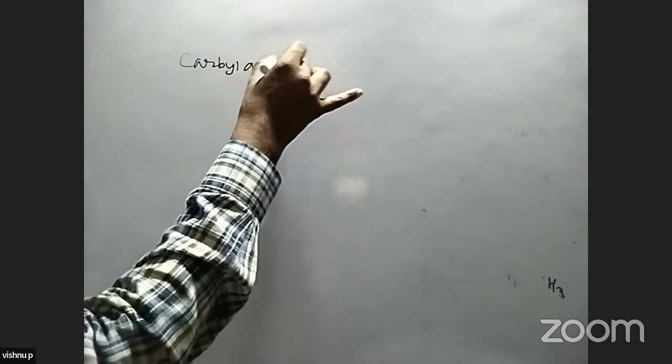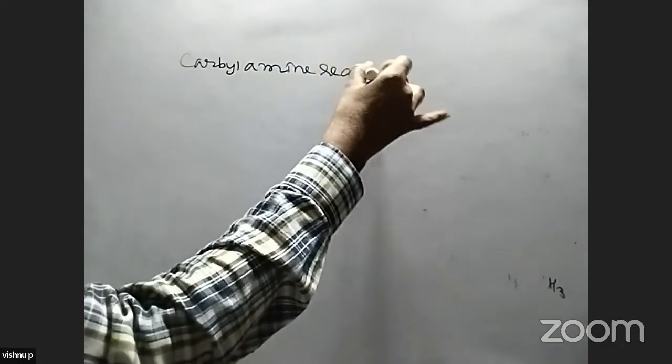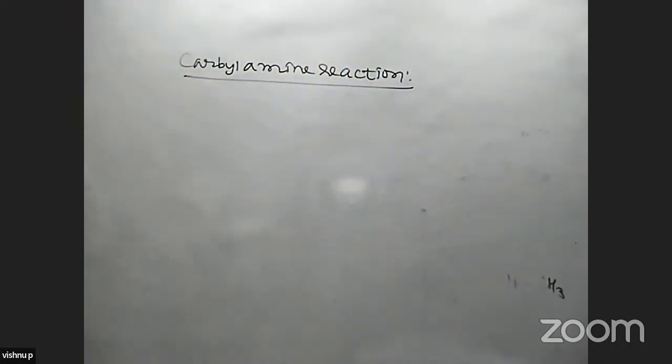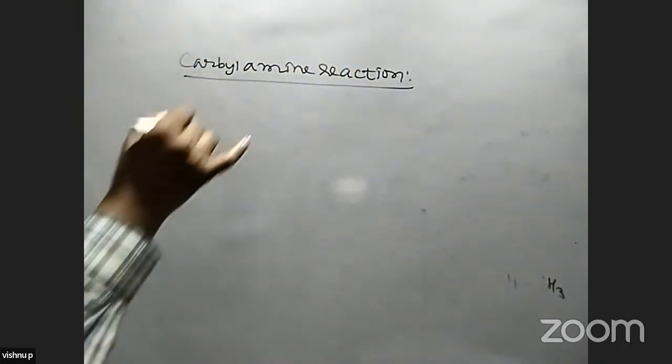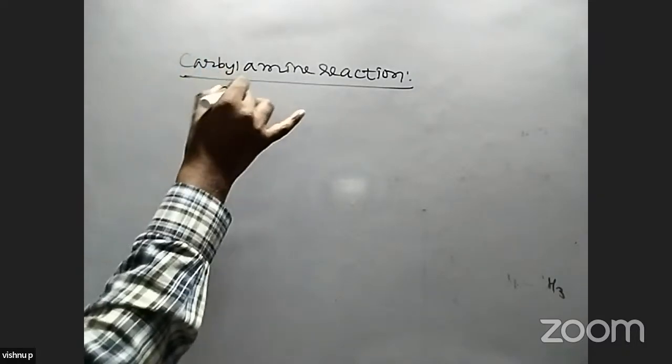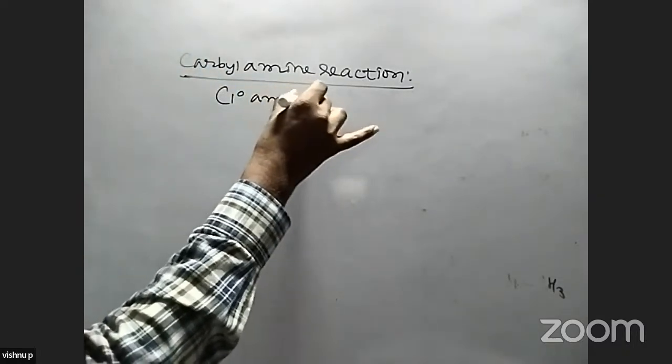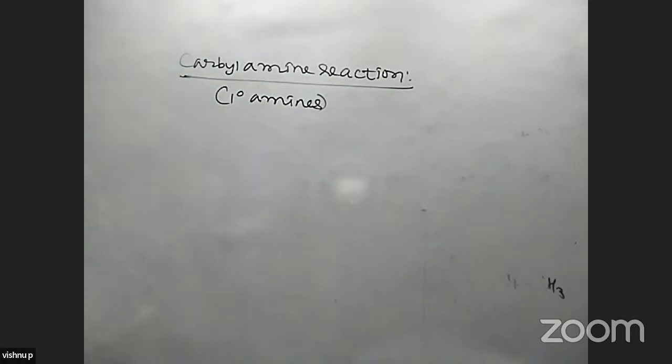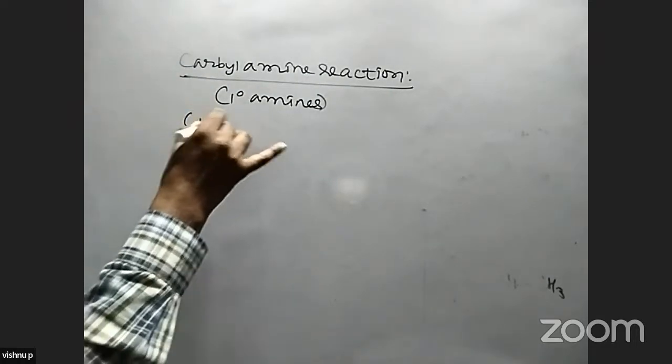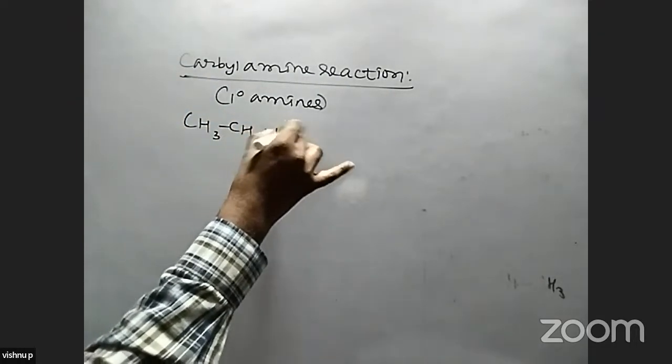Next is the carbylamine reaction. This reaction is used to detect primary amines. This reaction is applicable to primary amines only, which may be aliphatic or aromatic.